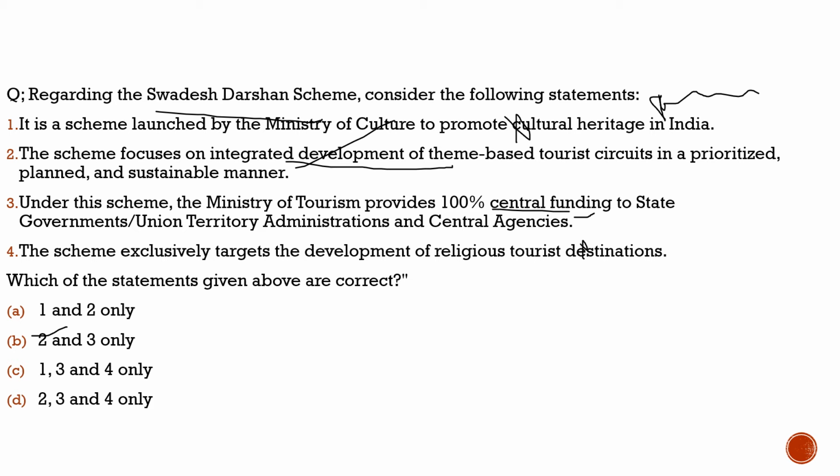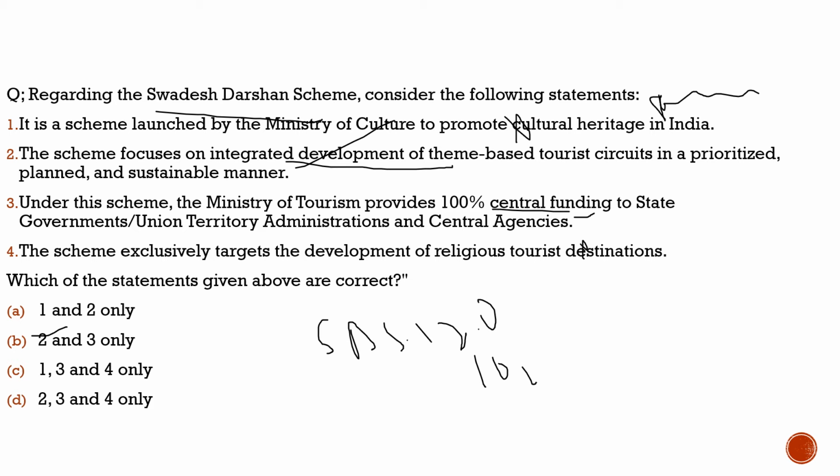Under this Swadesh Darshan scheme 2.0, the center has sanctioned 102 tourist spots within the country. Please remember that the center has sanctioned 102 tourist spots across the country where the center will provide funds to the states. So with this, I hope you had understood the scheme.